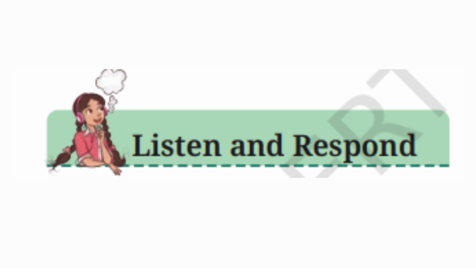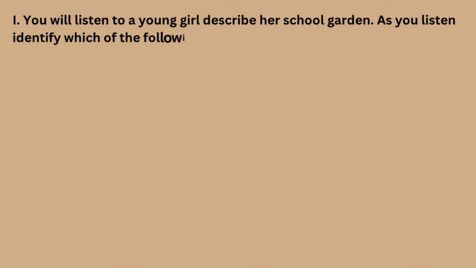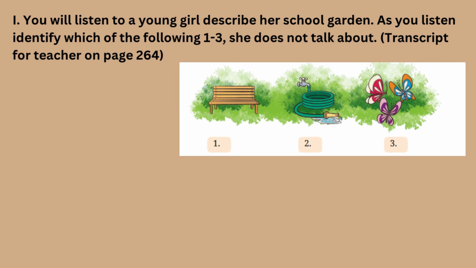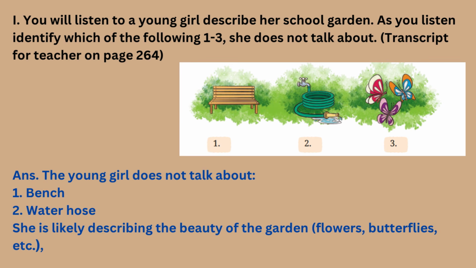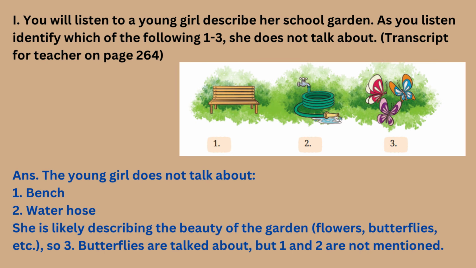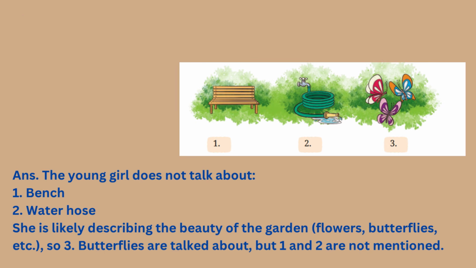Listen and respond. First, you will listen to a young girl describe her school garden. As you listen, identify which of the following 1 to 3 she does not talk about. Transcript for teacher on page 264. Answer: the young girl does not talk about 1. Bench. 2. Water hose. She is likely describing the beauty of the garden, flowers, butterflies, etc. So 3. Butterflies are talked about, but 1 and 2 are not mentioned.